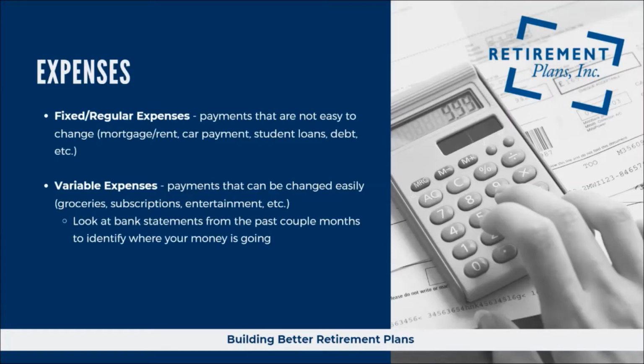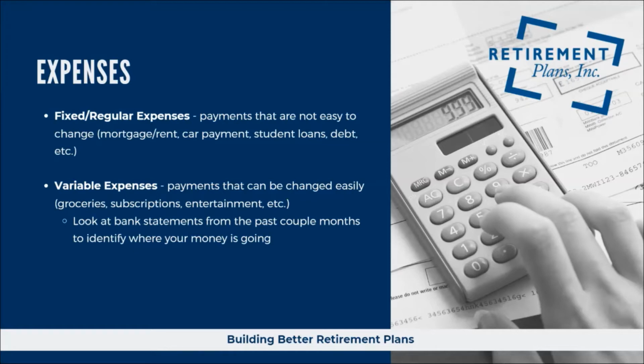There are two categories of expenses that we'll need to know for creating a budget. First, let's look at fixed expenses. These are payments that are not easy to change, things such as mortgage or rent. That would require you to sell your house and buy another one, or to move apartments that you may be renting. Things such as car payments, student loans, etc.